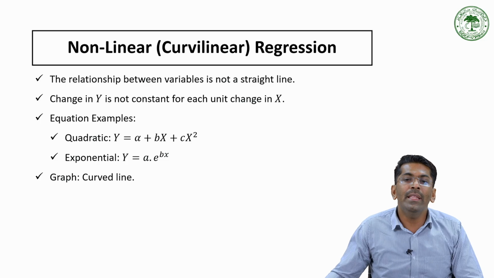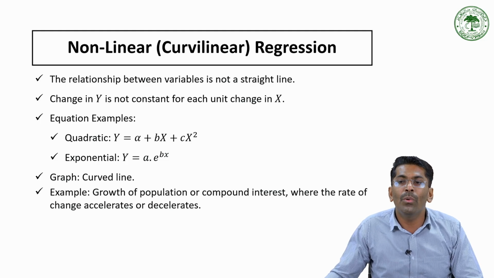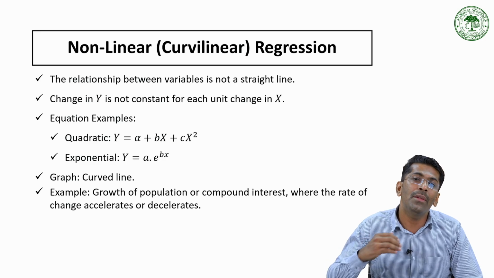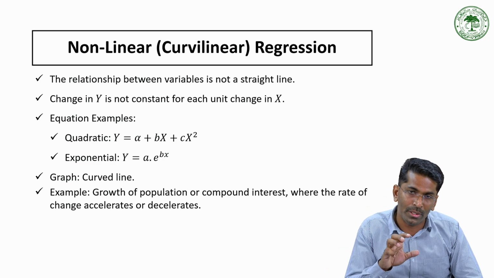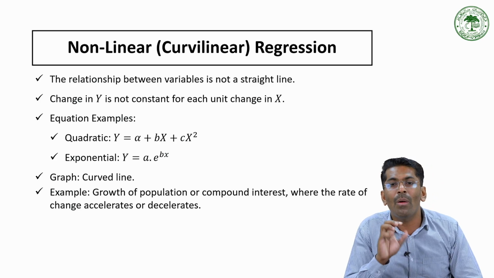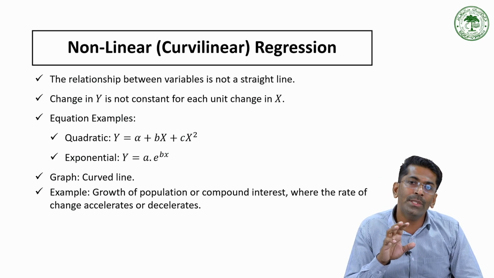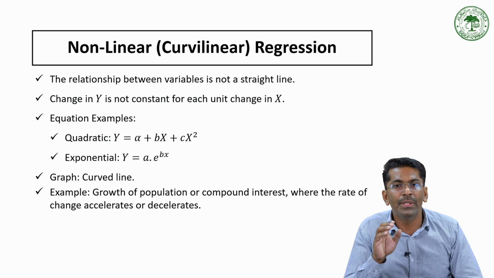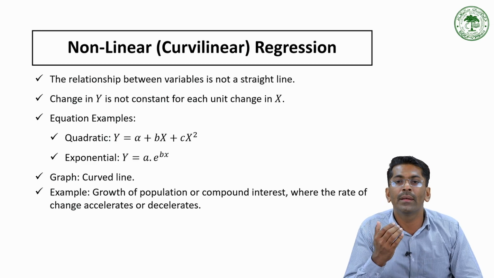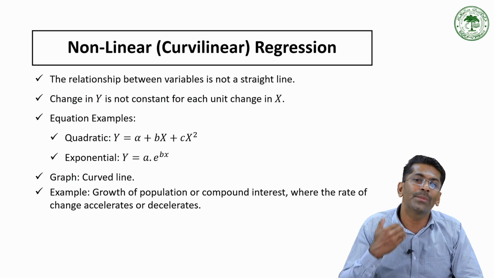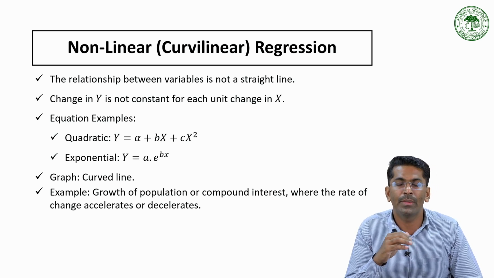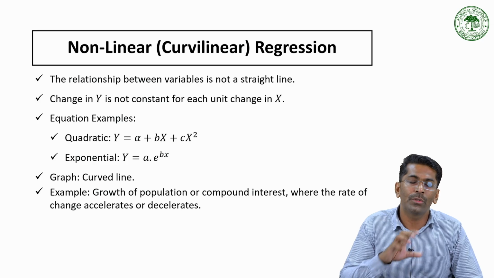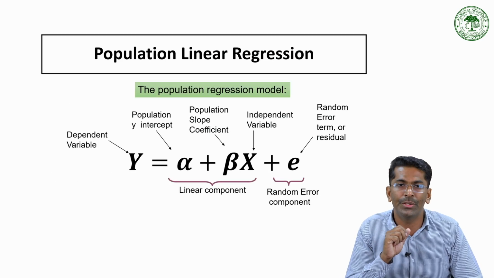Okay. So consider one example, that is population growth. See, the population grows faster and faster over time. So that is an accelerating growth. Sometimes consider the example of compounding interest. Your investment increases slowly at first, but later it will grow further, just like exponentially, as you earn interest on the previous interest. So that will be accumulated over a period of time. So that will create a non-linear relationship.